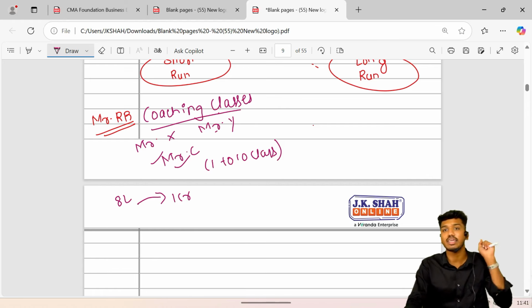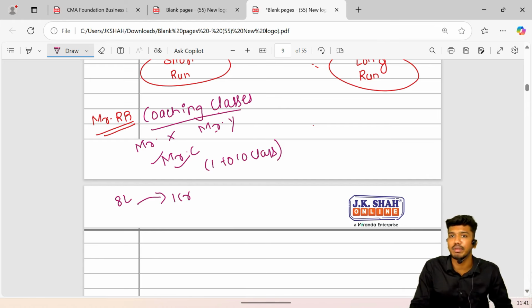So I said that can be done. I can appoint as many laborers as you want, because labor is cheap in a developing country like India. Labor is cheap, reason being, we are one of the most populated countries. So I can hire teachers in order to increase production, but I can't do so in the short run period.